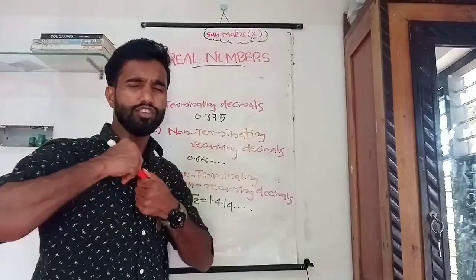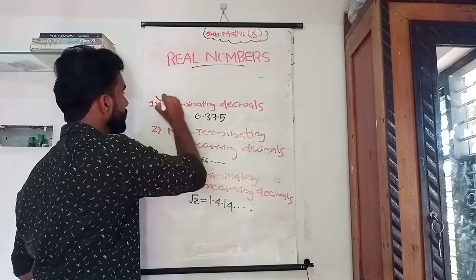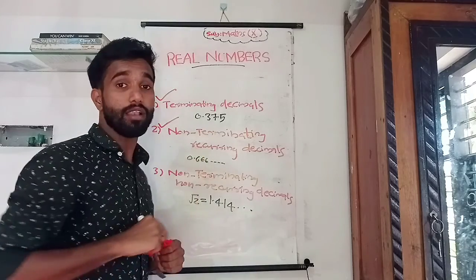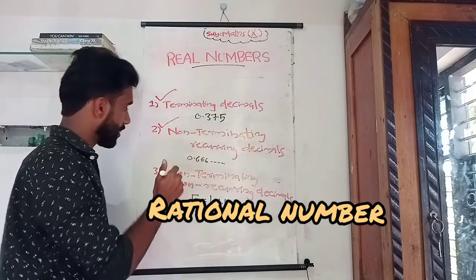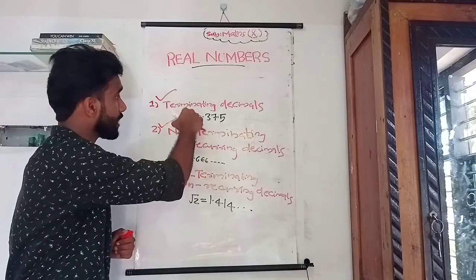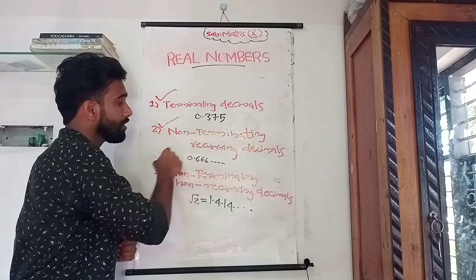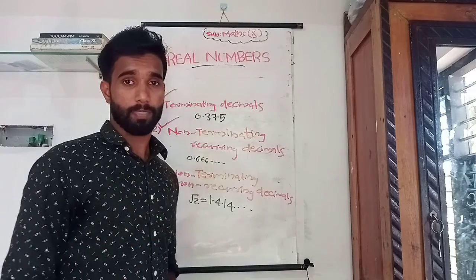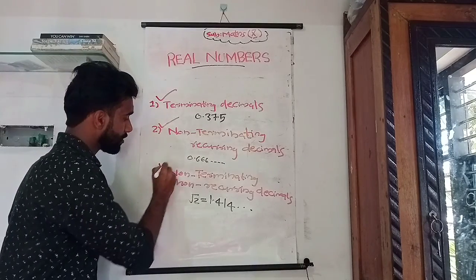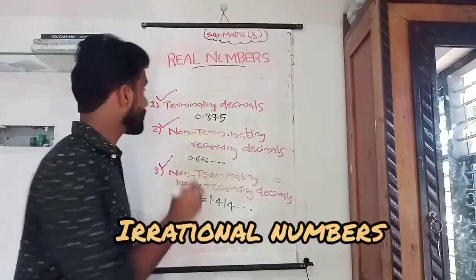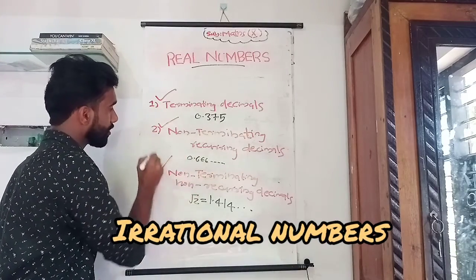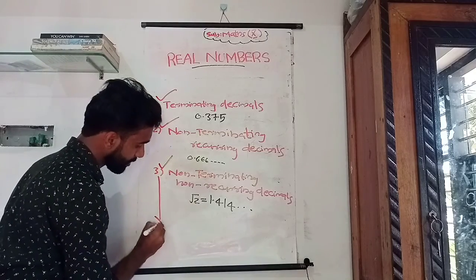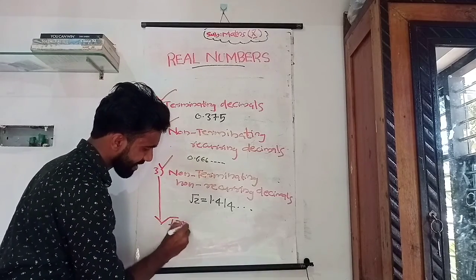Okay, the first two categories, terminating decimal and non-terminating recurring decimals, are together called rational numbers. Okay, clear? Got it? The third one is called irrational number.